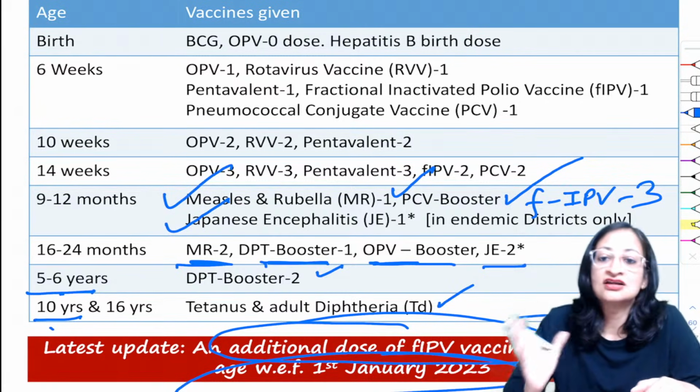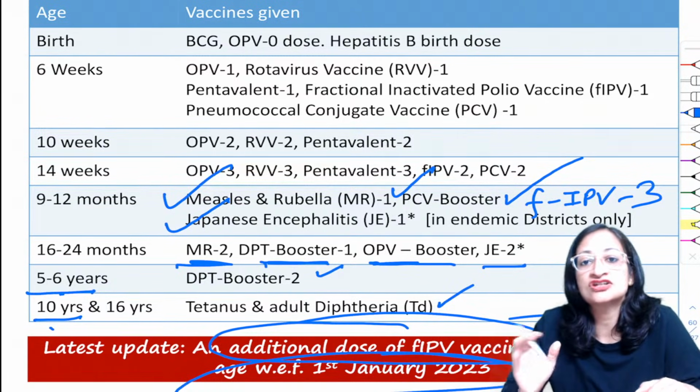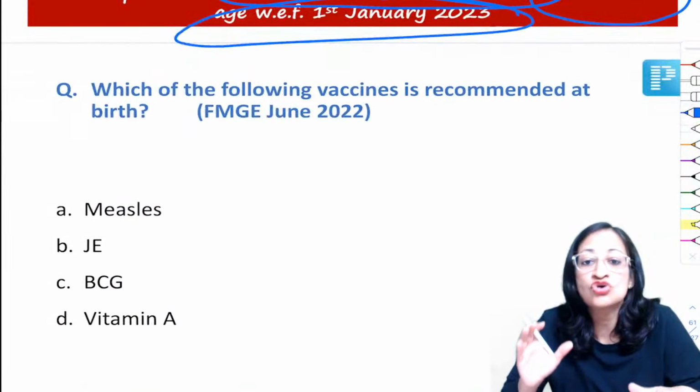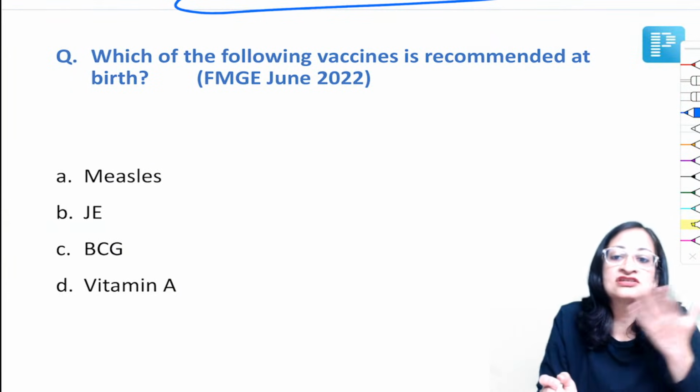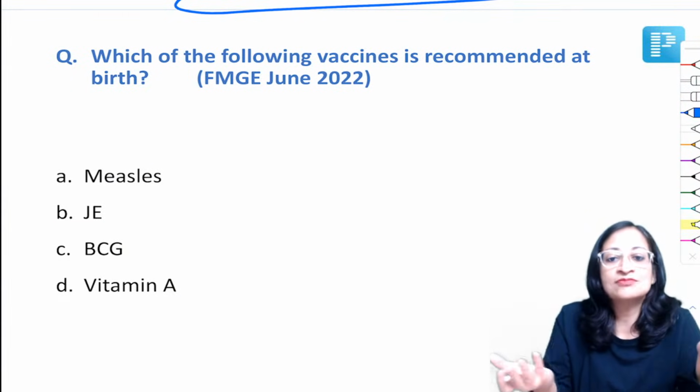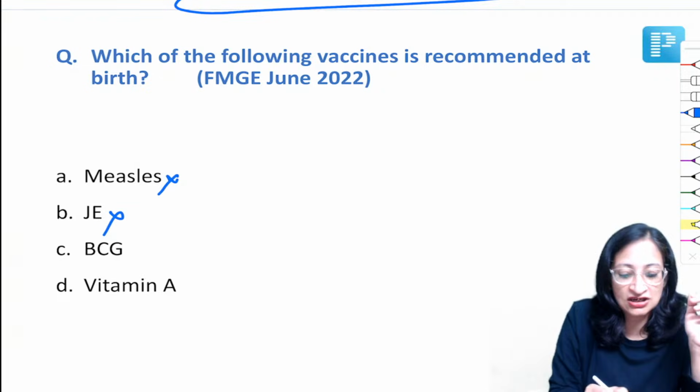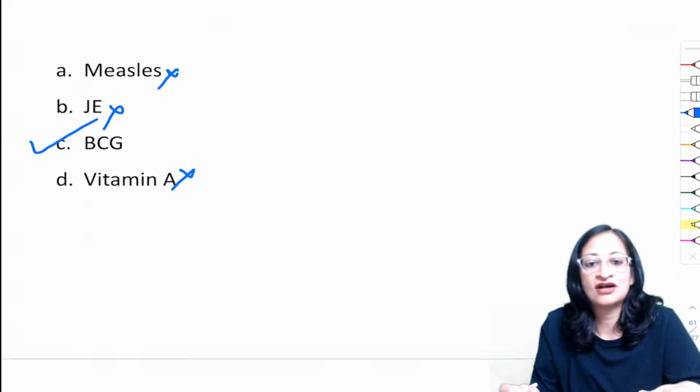So these are the vaccines in the national immunization schedule, a must know topic. See, you got so many questions from it. Which of the following vaccines is recommended at birth? So easy. At birth, which vaccine will you give? You will not give measles, JE, or vitamin A, so it is BCG, right?